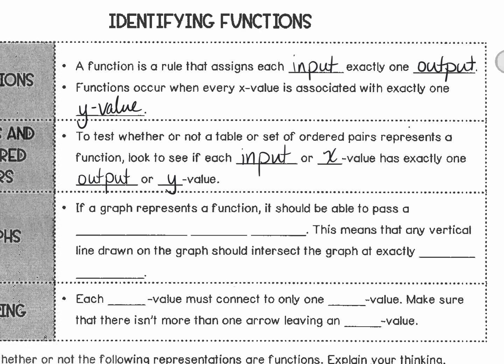Graphs, we're looking to see if it passes a vertical line test. And yet again, I will show you what all of these are here in just a second. This means that any vertical line drawn on a graph should intersect the graph, or touch the graph, at exactly one spot.